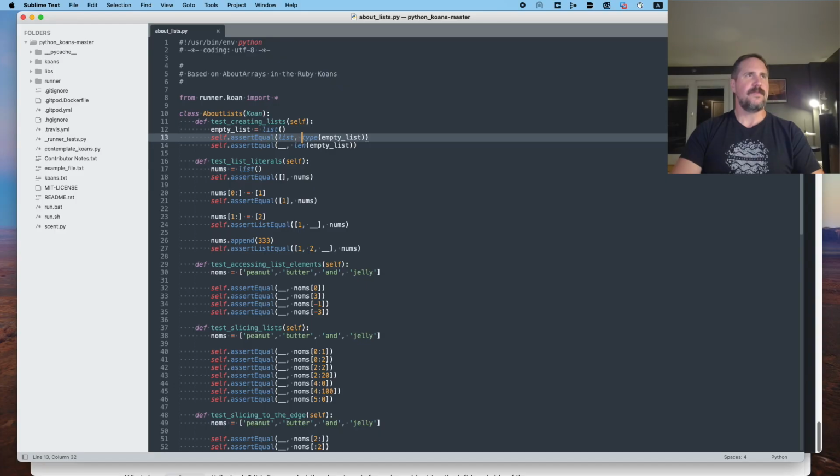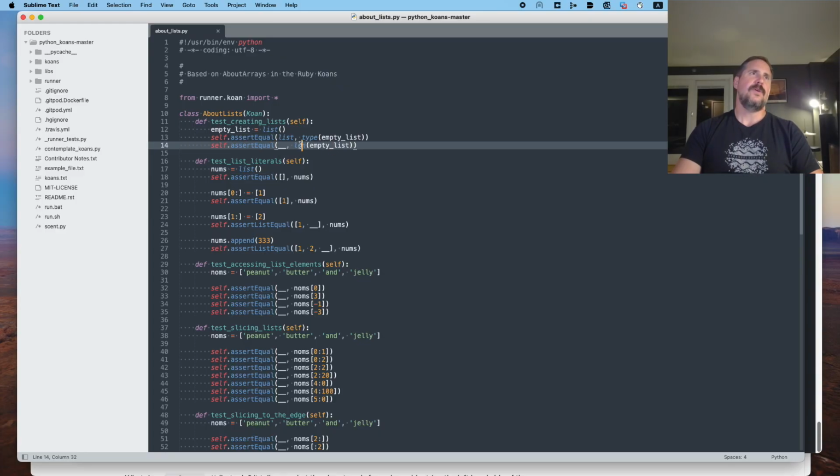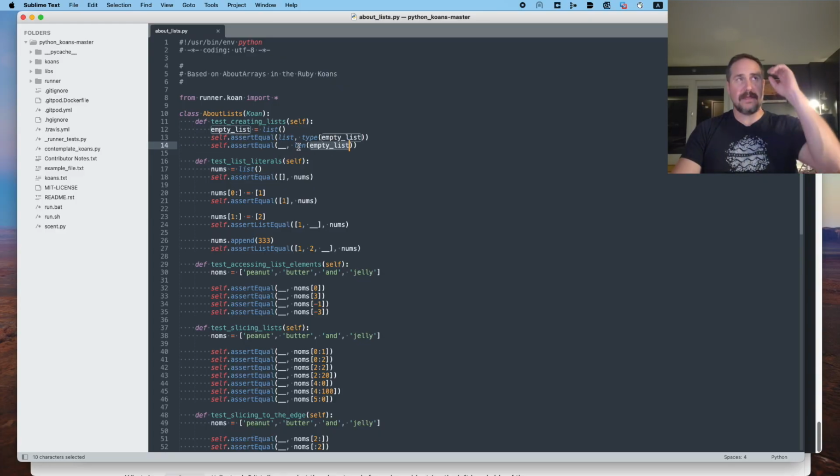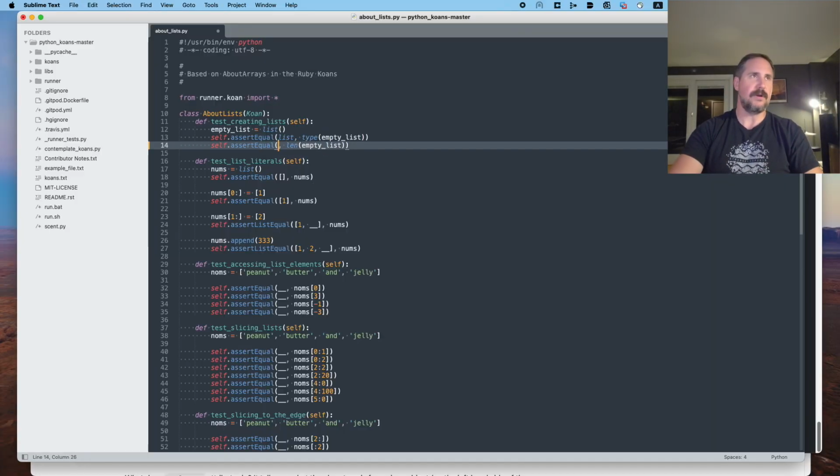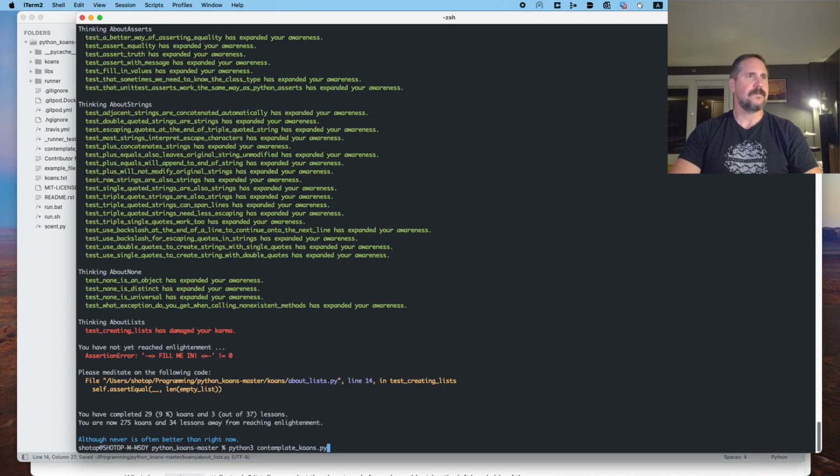and type empty list. Okay, so assert equal that the type of the empty list thing, whatever sits in this variable here, is of type list. And then assert equal len empty list. So that's length. So let's assert that the length of the empty list, I assume because it's empty, will be 0. So let's run that and see what we get.